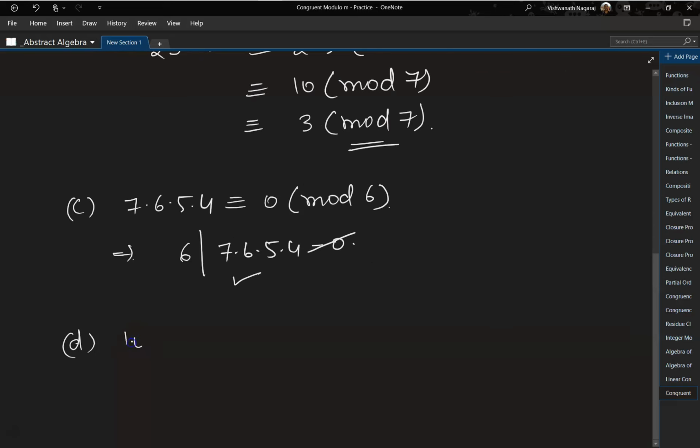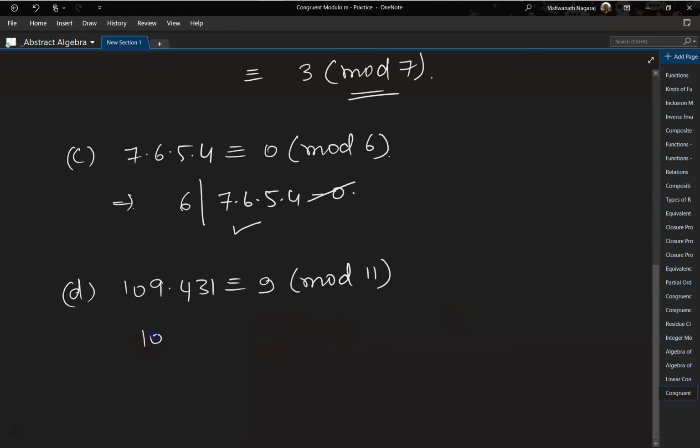Next one. 109 times 431 is congruent to 9 mod 11. Okay, just like before, let's write 109 divided by 11. So 11 nines, 99. 109 minus 99 is 10. So remainder is 10. 431 can be written as 11 times 39, which is 429, and the remainder is 2.